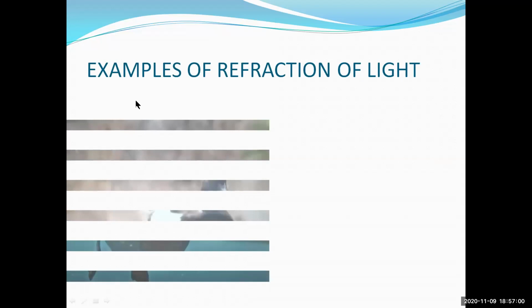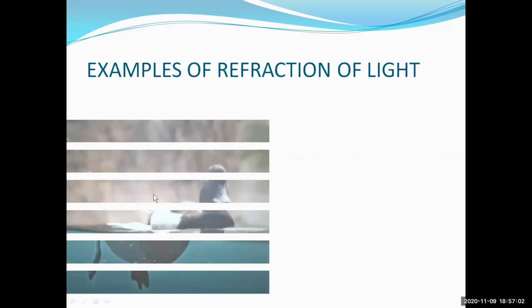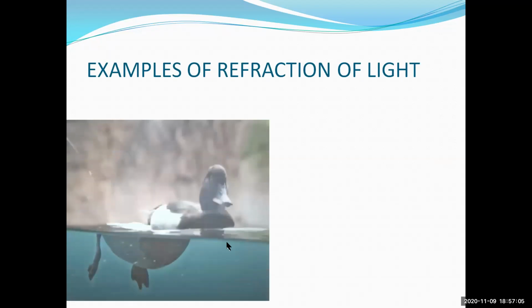So we'll see some more examples of the refraction of light. See, now the duck is swimming in the water. So we see the half of the part above at the right side, and the below part is on the left side of the figure. Isn't it, students? So how is this possible? What is happening? The light is traveling from the rarer medium to the denser medium, and the denser medium to the rarer medium.